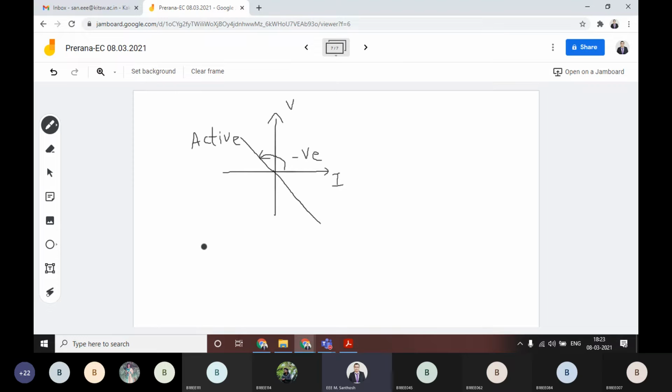That means active elements always have a negative slope. The passive elements will always have a positive slope, basically.